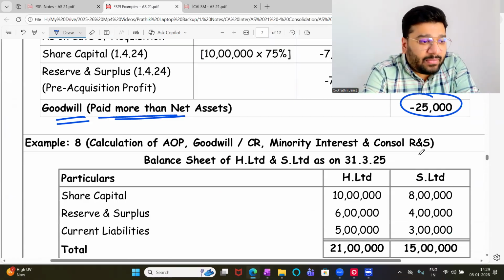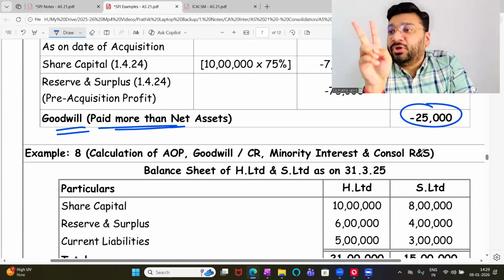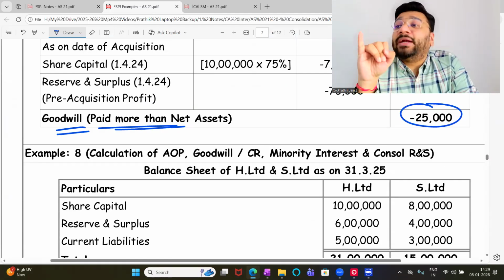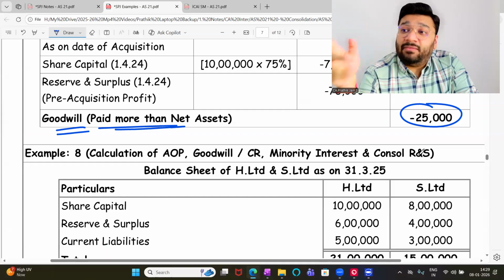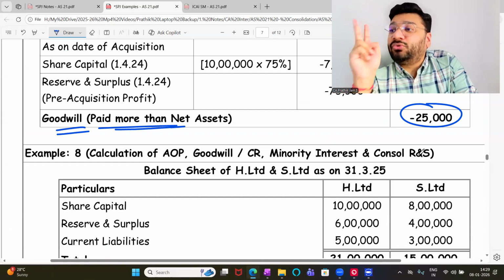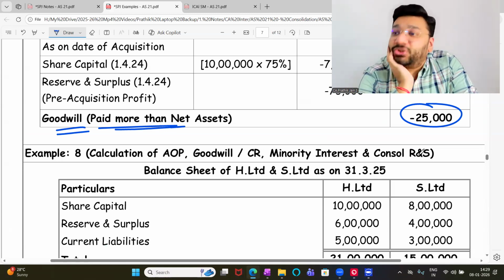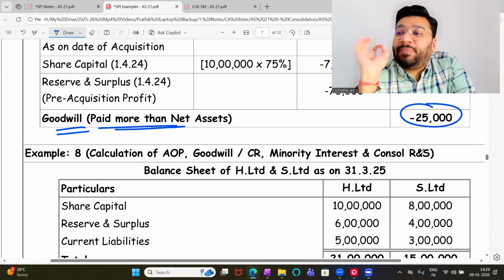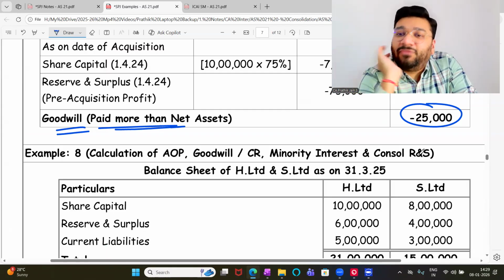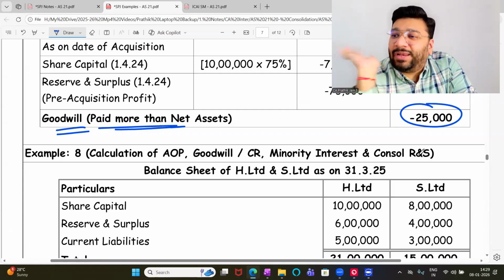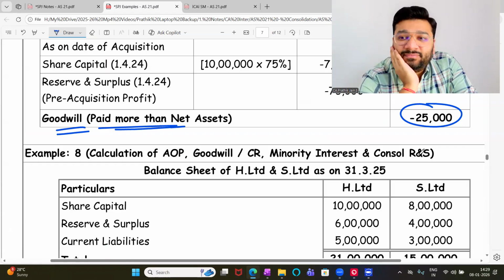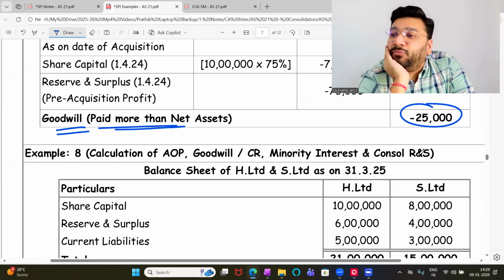So with this time, we could only discuss 2 working notes. 2 more working notes are pending, which are minority interest and consolidated reserve and surplus. Majority is done. These 2 things we have to do. If these 2 things are understood, let me tell you, 50% of your consolidation is over. The rest is all small adjustments here and there. So by next class, if I complete, let's say, a couple more examples, your consolidation is done in your dreams.